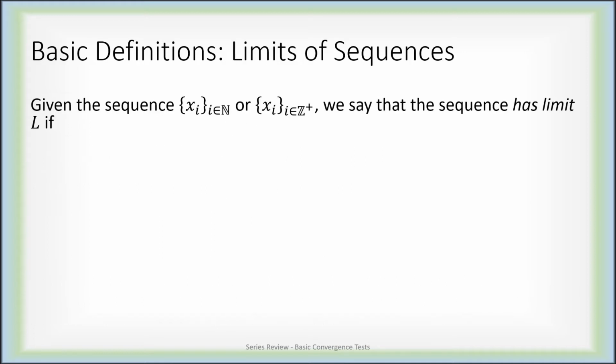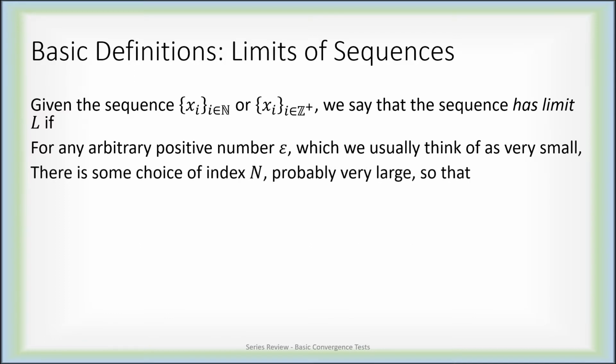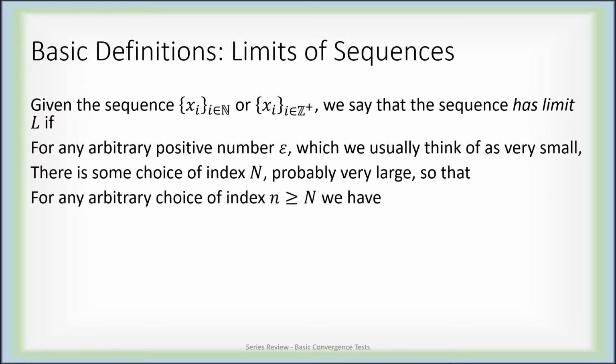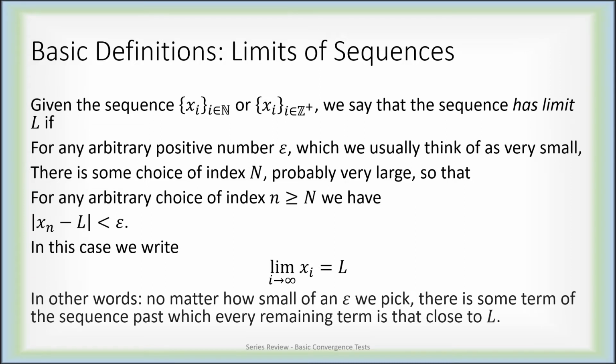Suppose you have a sequence, possibly indexed over the natural numbers or the positive integers. We'll say that the sequence has limit L if for any positive number epsilon, which we will generally think of as being very small, there is correspondingly some choice of index, capital N, again probably very large, so that for any index past N, the distance from x sub n minus L is less than epsilon. If this happens, we will write that the limit, as i tends to infinity of x sub i, equals L.